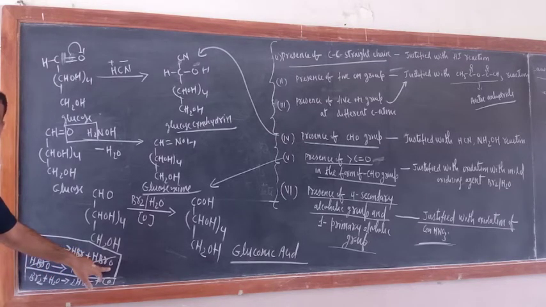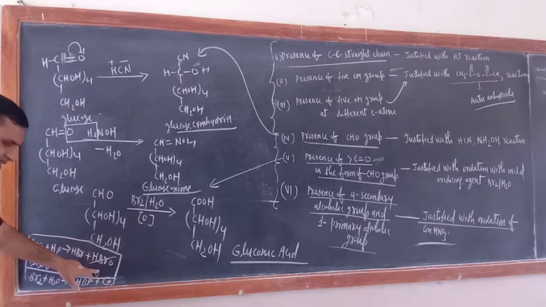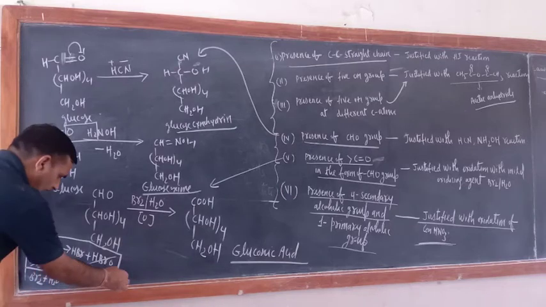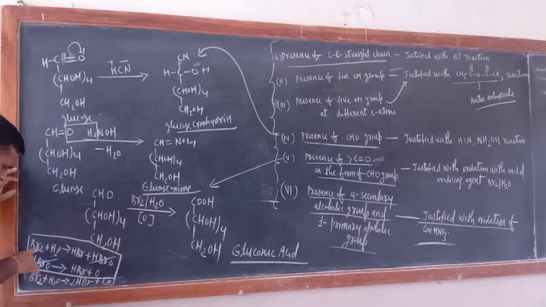Okay, hypobromous acid. Hypobromous acid is unstable. In the second step, HBrO will be broken into HBr plus nascent oxygen. Now you add these two steps. So HBr will be cancelled out. What is left? Br2 plus H2O.